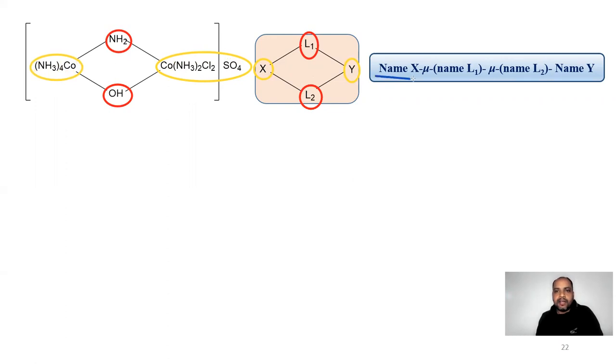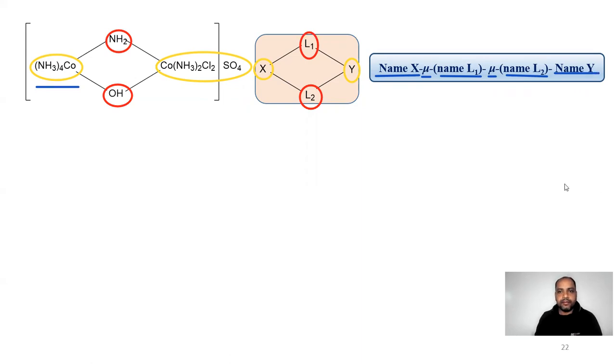First, we will write down the name of the X, whatever is the X group. X group is here. And then we will denote the bridging ligand using mu, and name of the L1, mu, name of the L2. L1 and L2 are written here alphabetically, and then we will write down the name of the Y group.